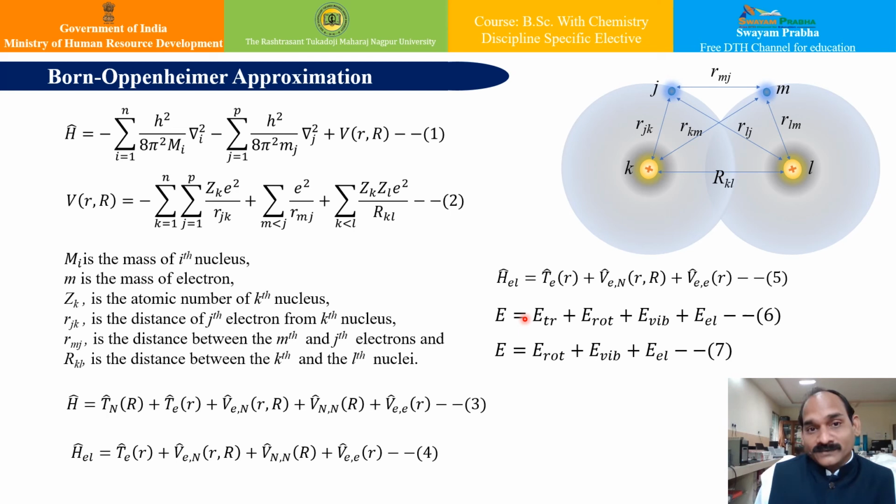All in all, what I conclude here is that the energy is the sum of translational energy, rotational energy, vibrational energy, and electronic energy. However, in practice, the translational energy is negligibly small, and hence as per the Born-Oppenheimer approximation, the overall energy is given by the rotational part plus the vibrational part plus the electronic part.